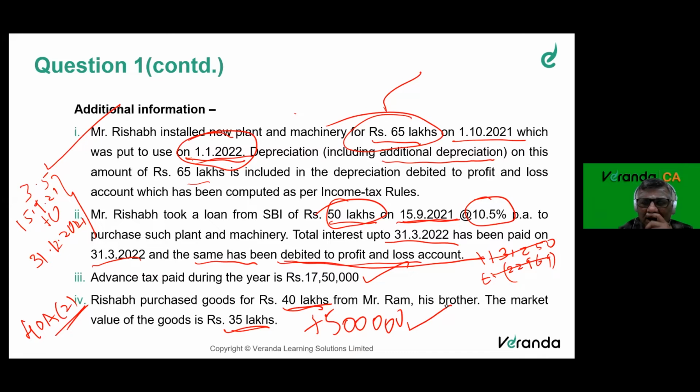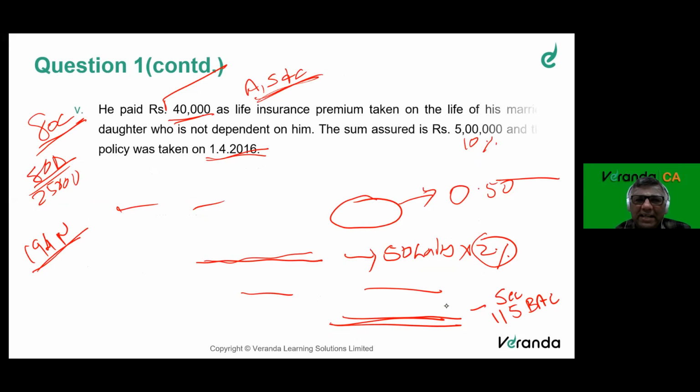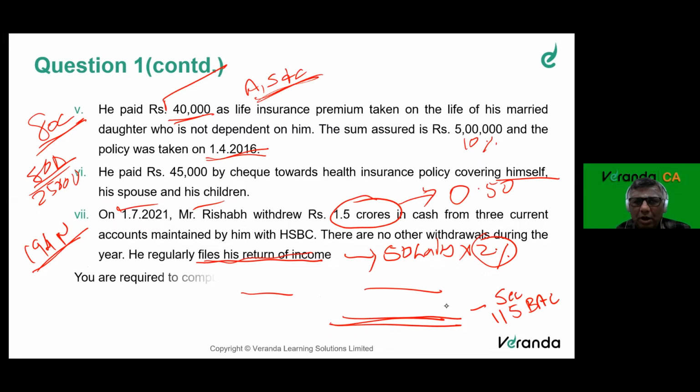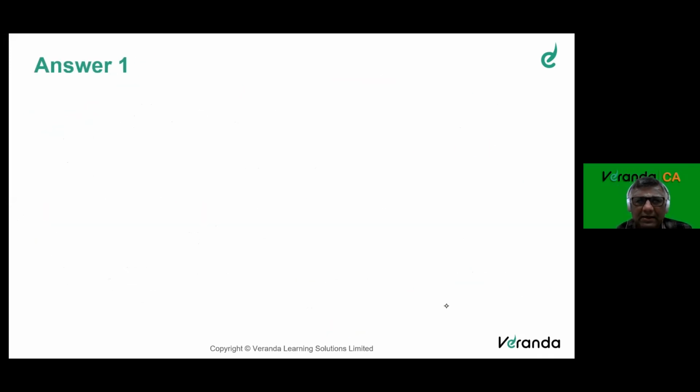Then next is capital gain. STCG on which STT is paid, you will have 15 lakhs. Next is IFOS, dividend income, interest on refund. With that, our gross total income is over. Then provide 80C 40,000 and 80D 25,000. These two we will provide and find out our total income. I am looking into the answer.